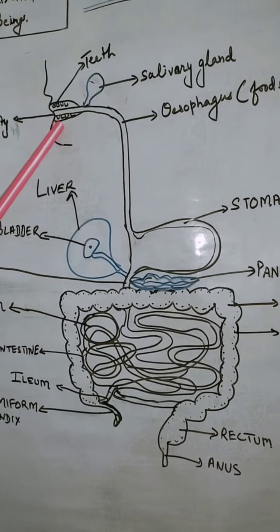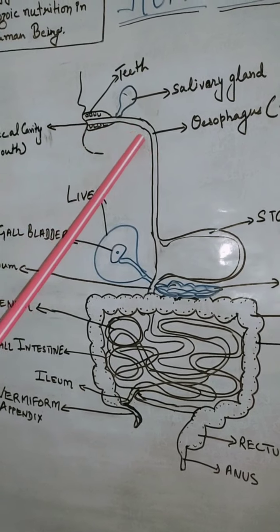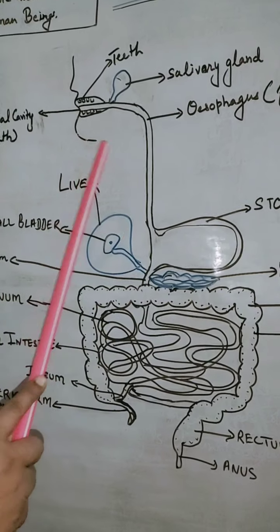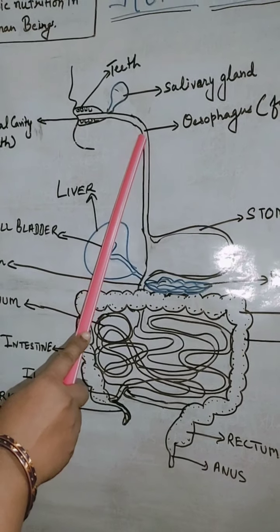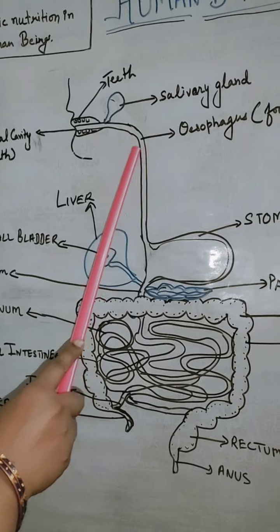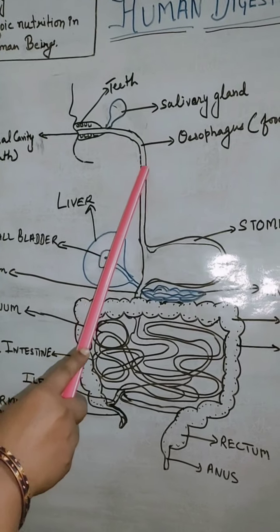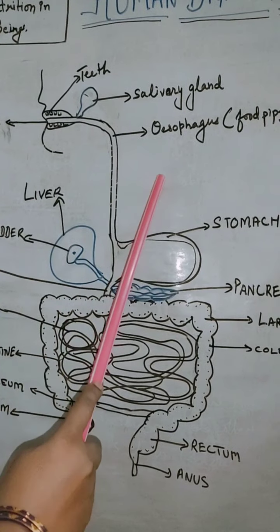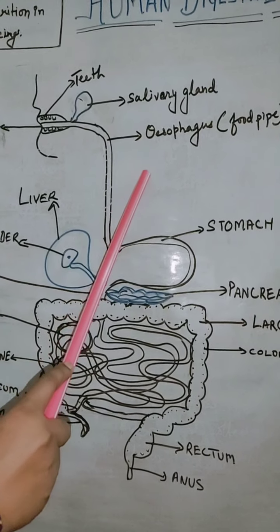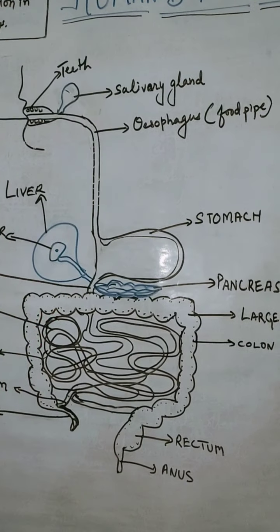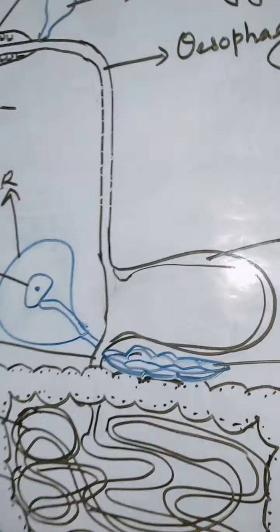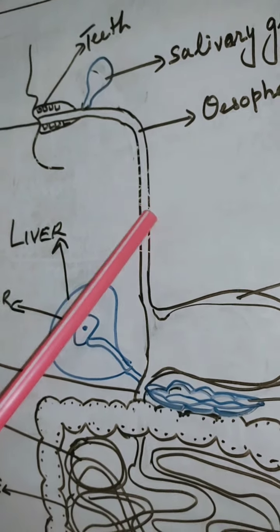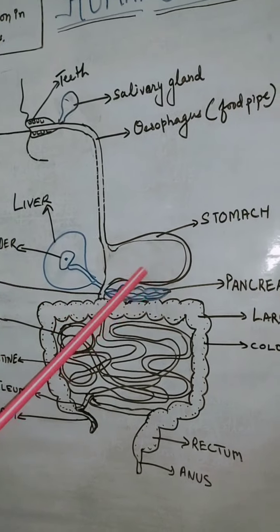Before that, the semi-solid food which passes through our buccal cavity moves in the esophagus in a particular manner. The food moves in a zigzag manner, and this movement of food is known as peristaltic movement. Peristaltic means the food does not move directly; it moves in a zigzag way. First here, then this side, then left, then right, then left and right. In this way, the food reaches the stomach.